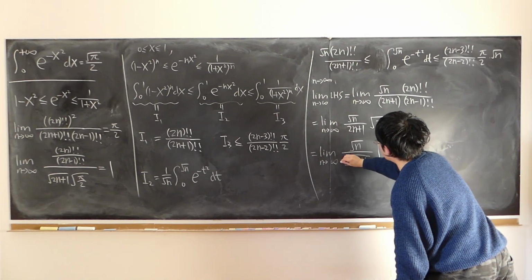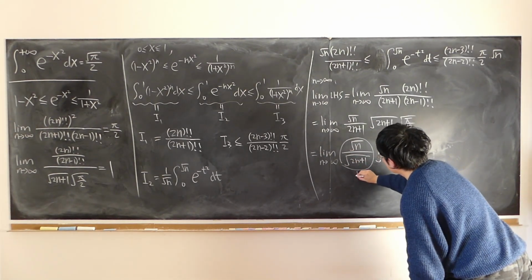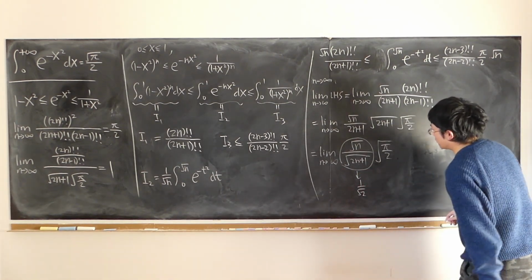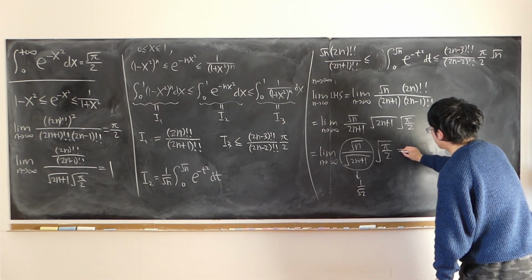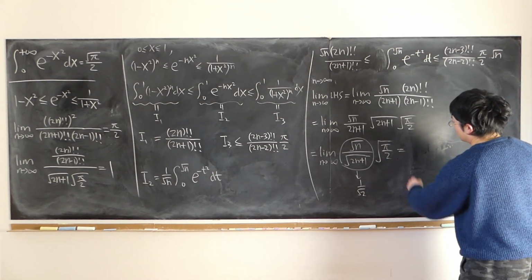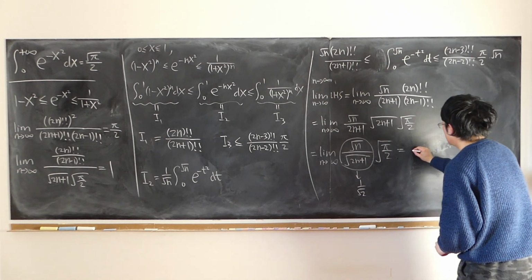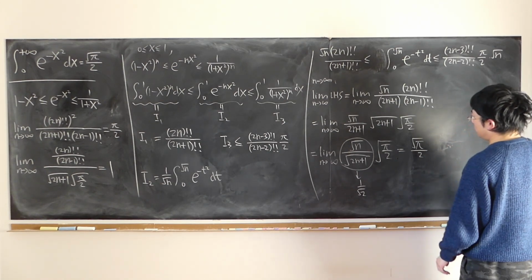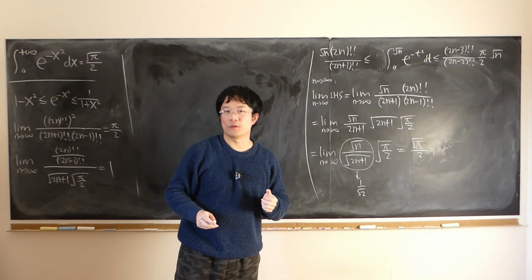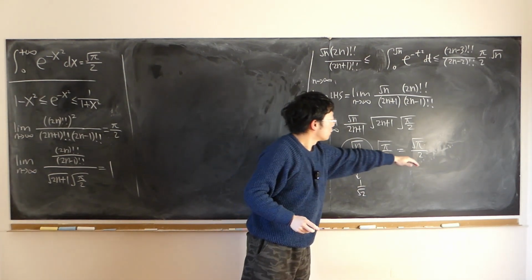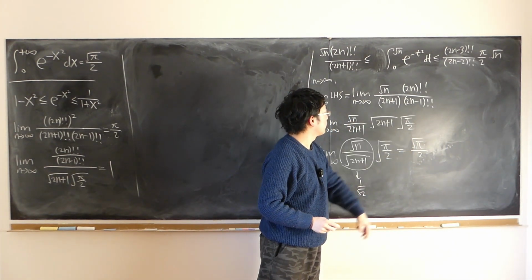So this part approaches, it's easily verifiable, right? Approaching 1 over square root of 2. So that the whole thing approaches square root of 2, right? They just become 2 at the bottom, square root of pi at the top. So now I've successfully figured out the limit of the left-hand side. That is half of square root of pi, right?